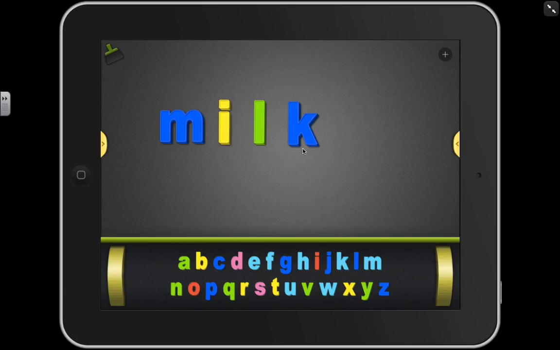All right, let's change milk to make the word mint. We have a new blend. Mint. What do you need to do? You should be erasing the L and the K, then saying your word slowly. Mint. And writing those two letters. N, T. Did you write an N and a T? Mint. Boys and girls, mint has the NT as its ending blend.